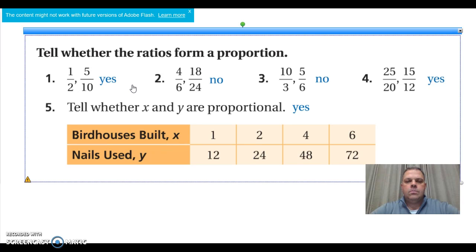In 1, they are proportional. Number 2 is not proportional. Number 3 is also not proportional. Number 4 is proportional, as well as number 5 is proportional.